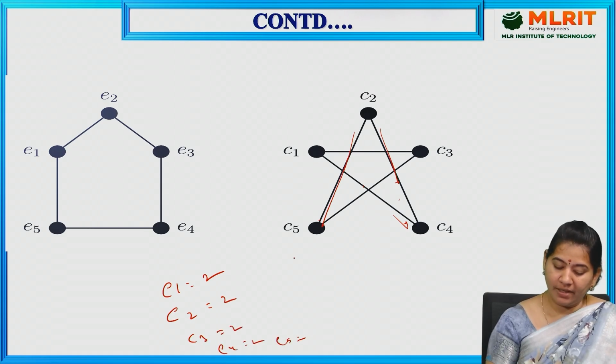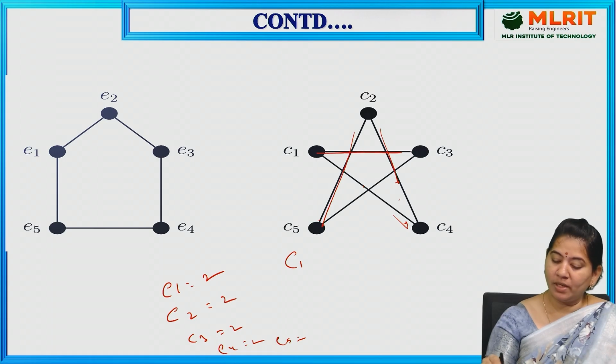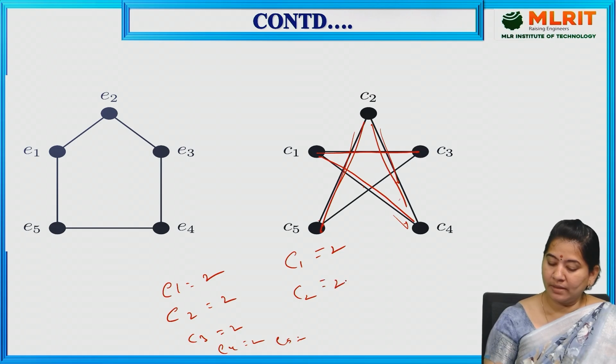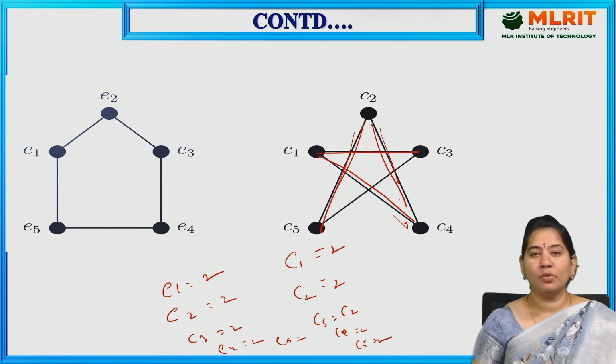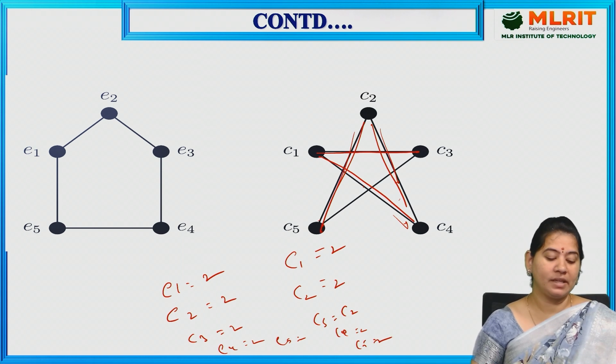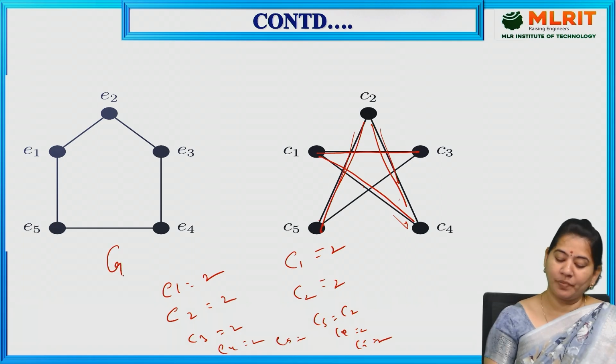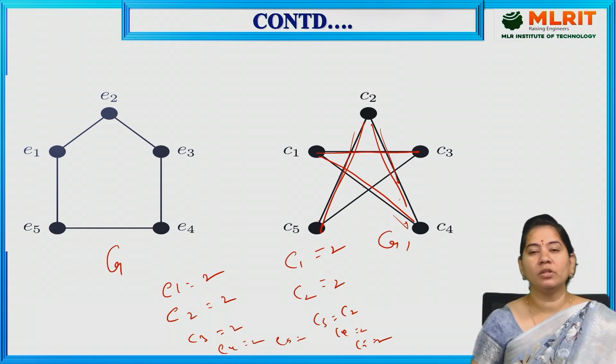In the same way, C1 is mapping with 2, C2 is mapping with 2, C3 is 2, C4 is 2, C5 is 2. So based upon the degrees of the vertices, you can say that this graph G and G1 are both isomorphic in nature.